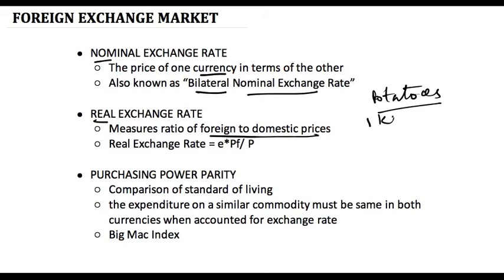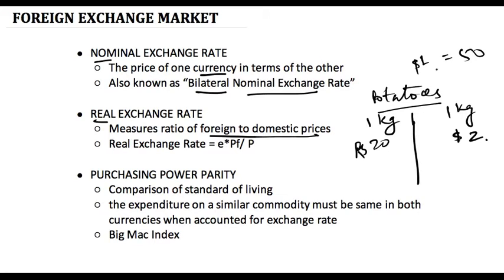Potatoes, 1 kg of potatoes cost rupees 20 in India, and 1 kg of potatoes cost $2 in the United States of America. The exchange rate between these two countries is 1:50, which means $1 is equivalent to 50 rupees.